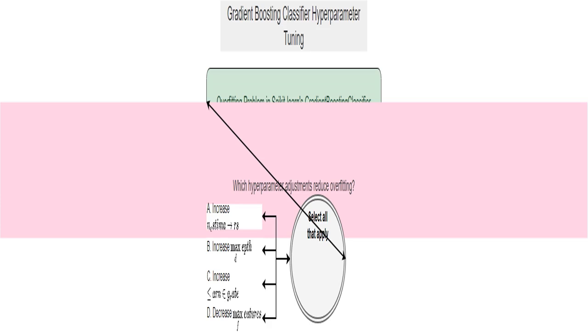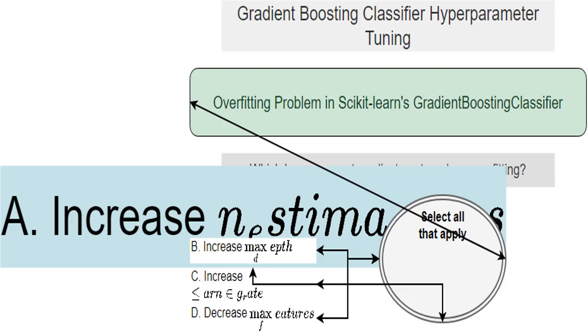I'm trying to identify which settings, hyperparameters, within the gradient boosting classifier I can change to address this overfitting problem. I need to select the adjustments that will improve the model's ability to generalize to new data. Increasing the number of trees, n_estimators, might improve accuracy, but it can also worsen overfitting if the trees are too complex. It's not a surefire way to solve the problem.